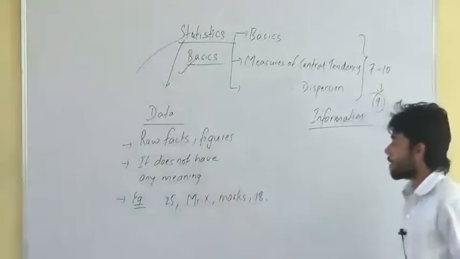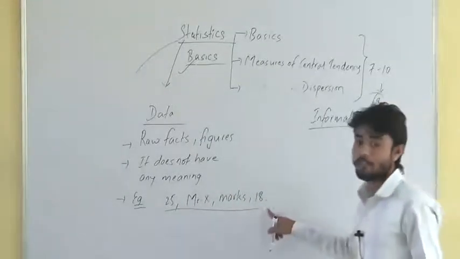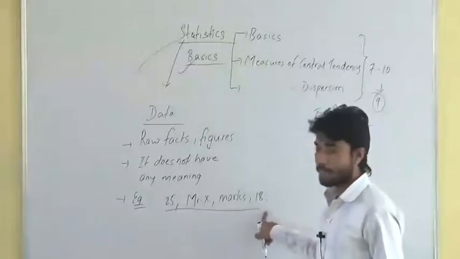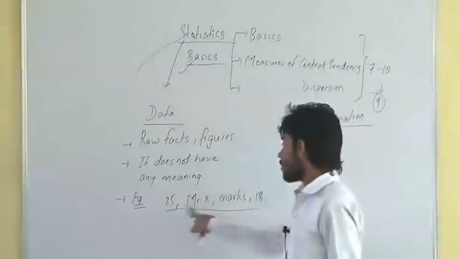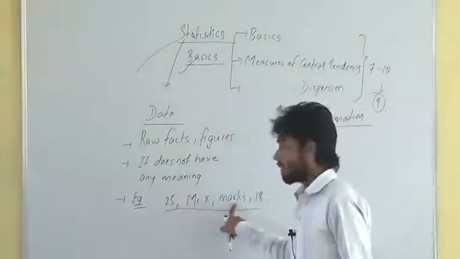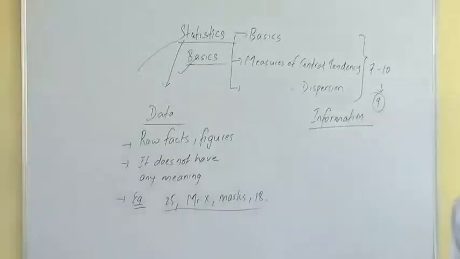But if I process this, I can make out some information. The information can be like: 18-year-old Mr. X has scored 25 marks. This can be information.